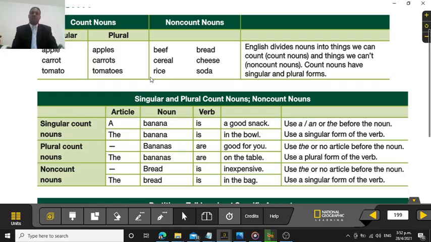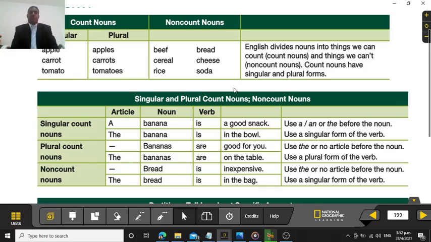Rice is a little tricky. Right, rice is a little tricky. Because we know that rice is made of grains, okay? But at the same time, when you say rice, you're talking about everything together. Now, the rice alone, no, that is not countable. But can we count the grain? Yes, the grain is countable. The grain belongs to the other family in that aspect. All right, bread, the same thing. Bread is not countable. Cheese is not countable. I love cheese. And soda is not countable.